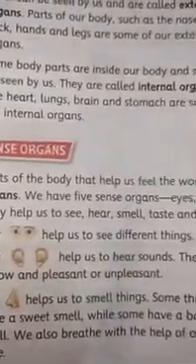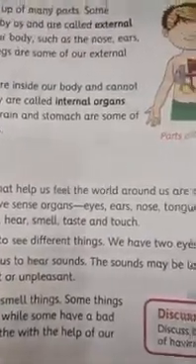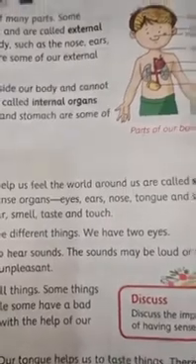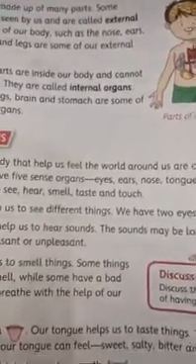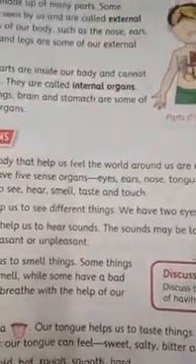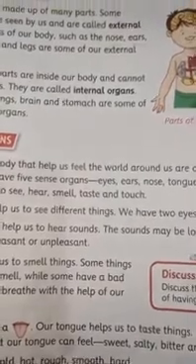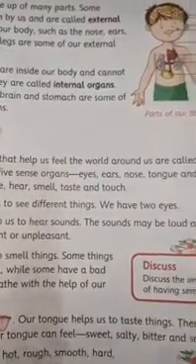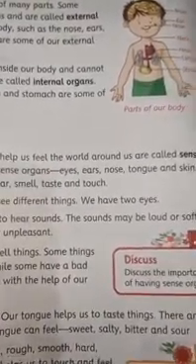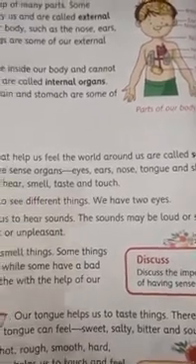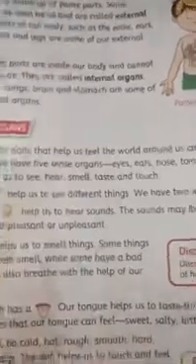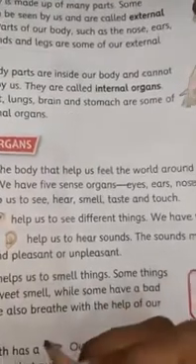They help us to see, hear, smell, taste and touch. With the help of eyes you can see, with the help of ears you can hear or listen, with the help of nose you can smell, with the help of tongue you can taste, and with the help of skin you can feel the things around you.